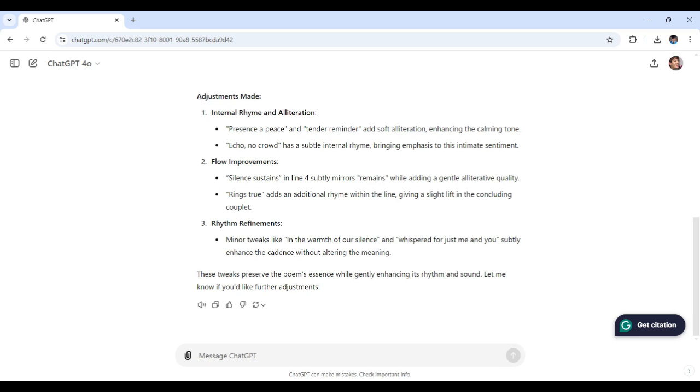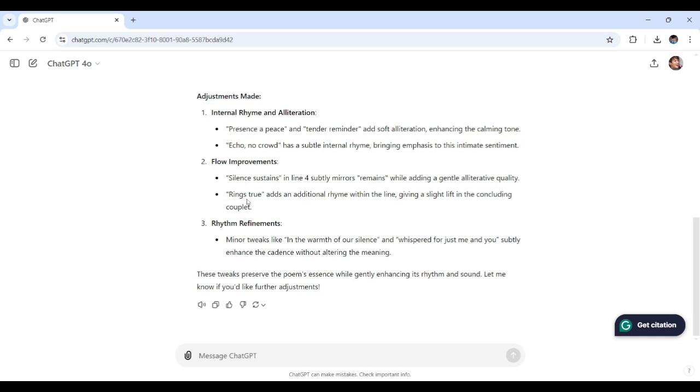So right over here is flow improvement. Silence sustains in line 4 subtly mirrors remains while adding a gentle, sorry, alliterative quality. My apologies for that. My tongue gets a bit tense with that word.